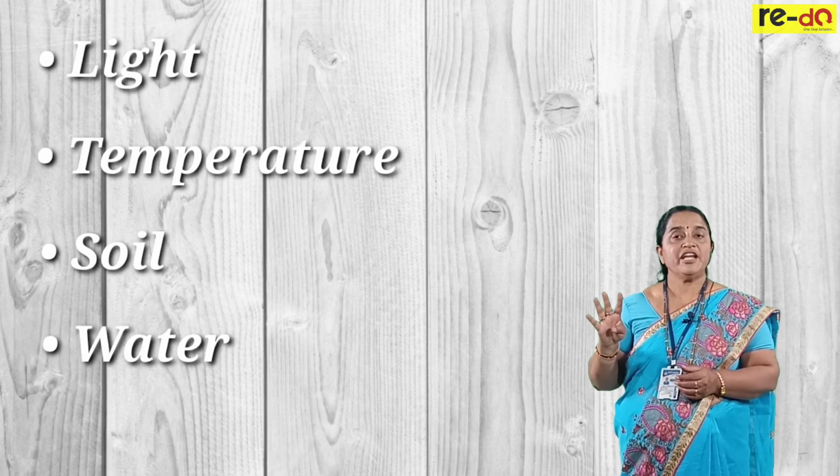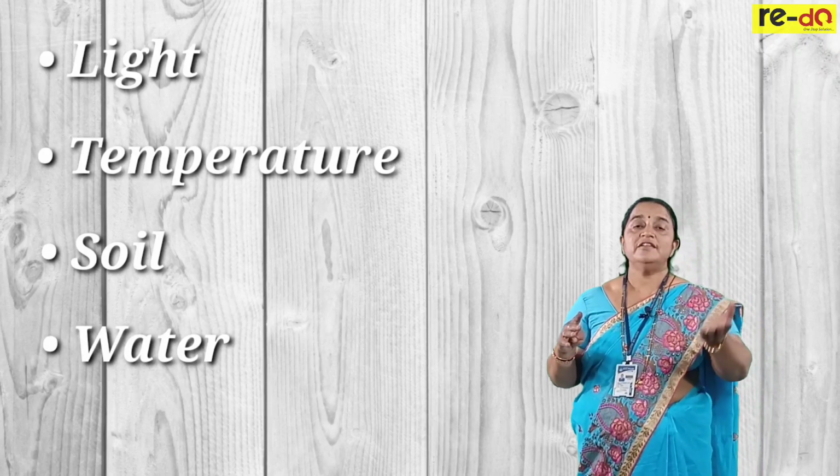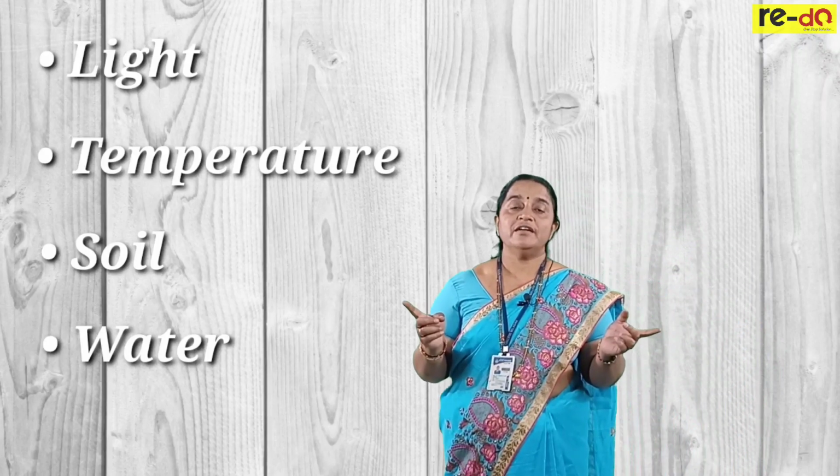With these 4 major abiotic factors, in the third session we are dealing with the interrelationship between the major abiotic factors and biotic components. Depending upon the response of biotic communities to abiotic factors, we divide them as regulate, conform, migrate, and suspend. That we are dealing with in the third session.